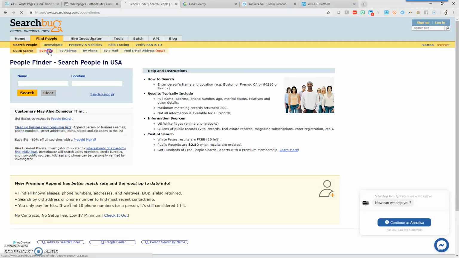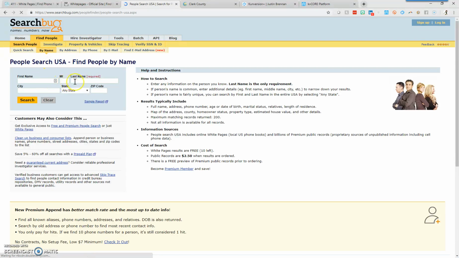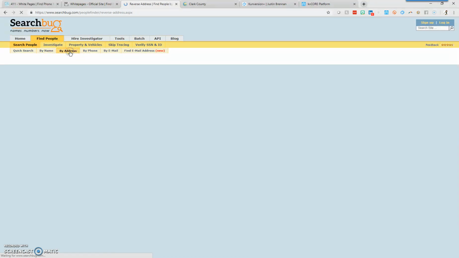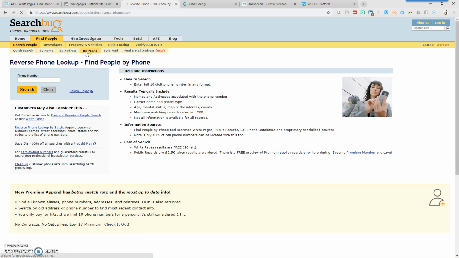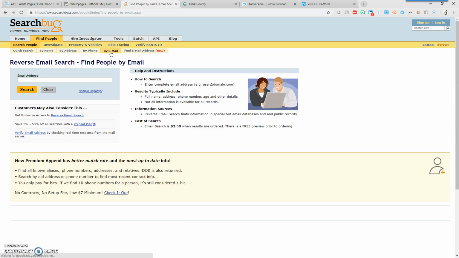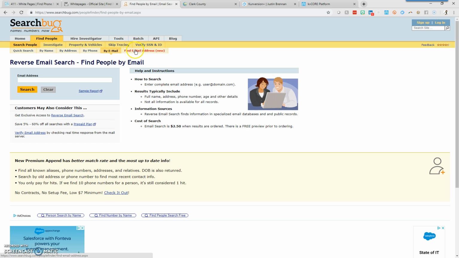You can also look at first name, middle, last name, city, state, zip for a little more in depth, by address to find an associated name with a specific address. You can drop in a phone number and try to find a matching name and or address, even by email, which is pretty neat. So it's a reverse email finder.